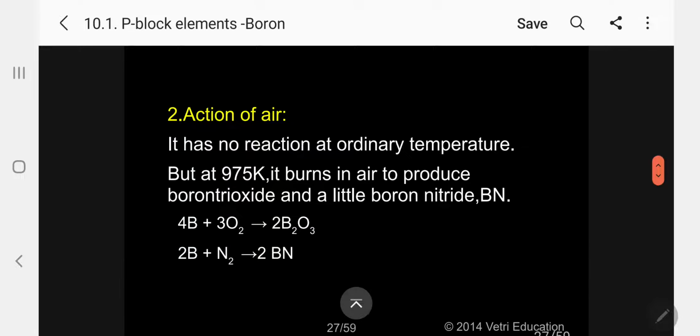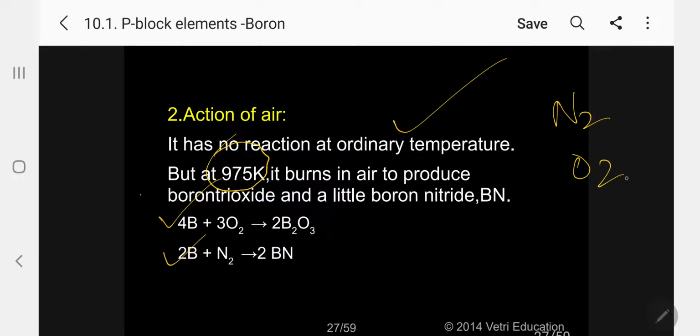Next one, action of air or oxygen. It has no action at ordinary temperature. But at 975 Kelvin, boron burns in air to produce boron trioxide and boron nitride. Kindly follow. In the air, nitrogen and oxygen are in the maximum quantity, almost 3 portions nitrogen to 1 portion oxygen.